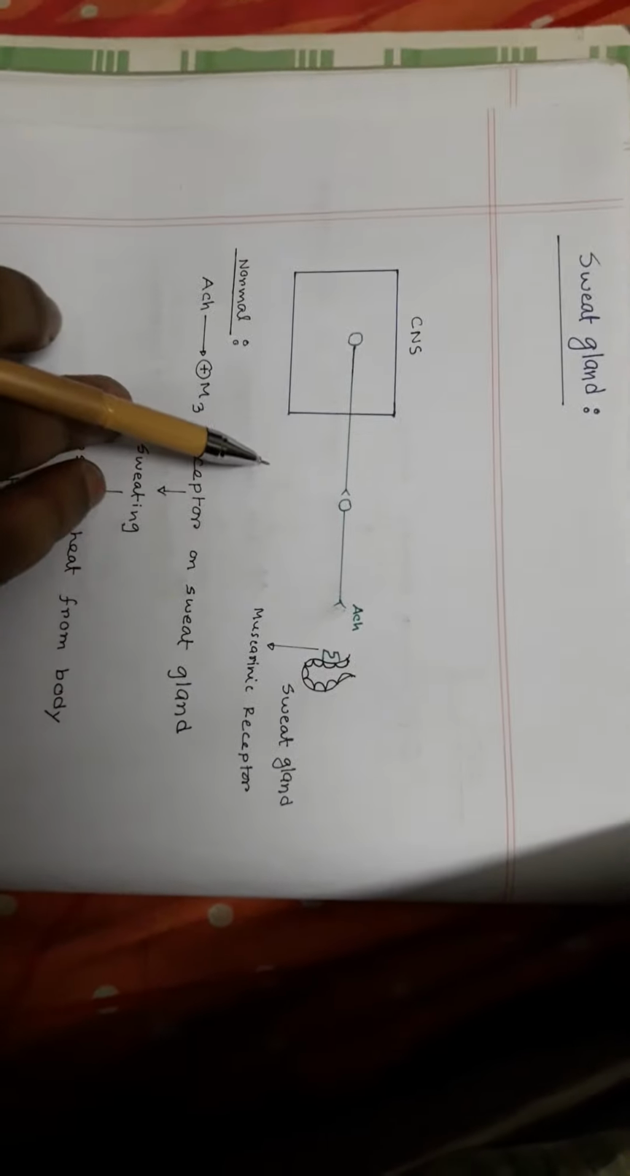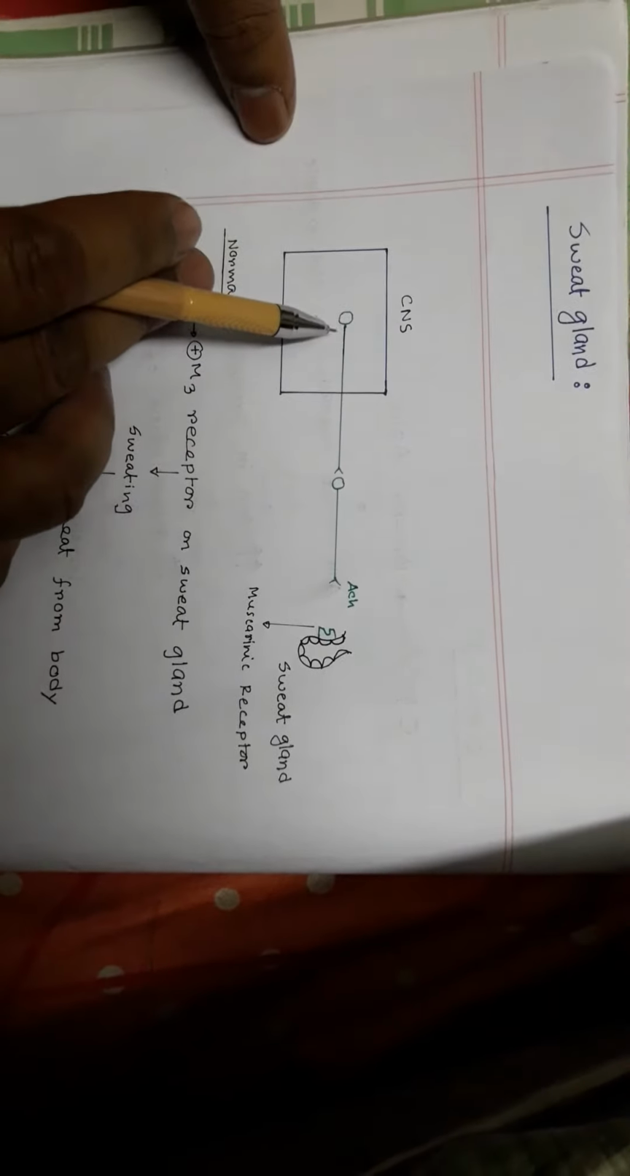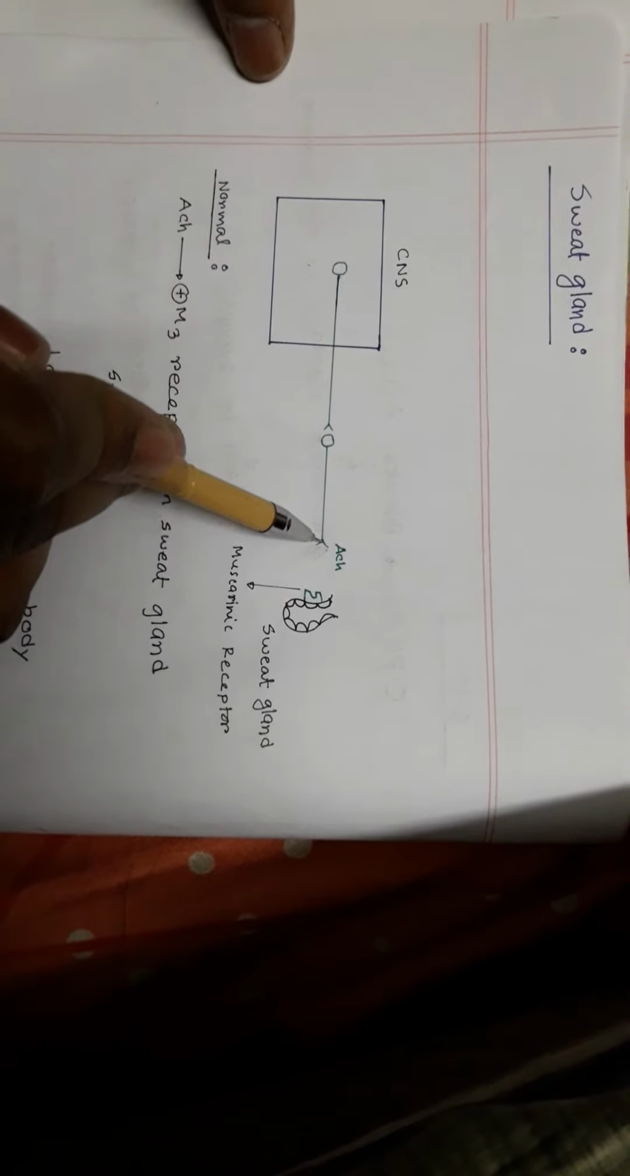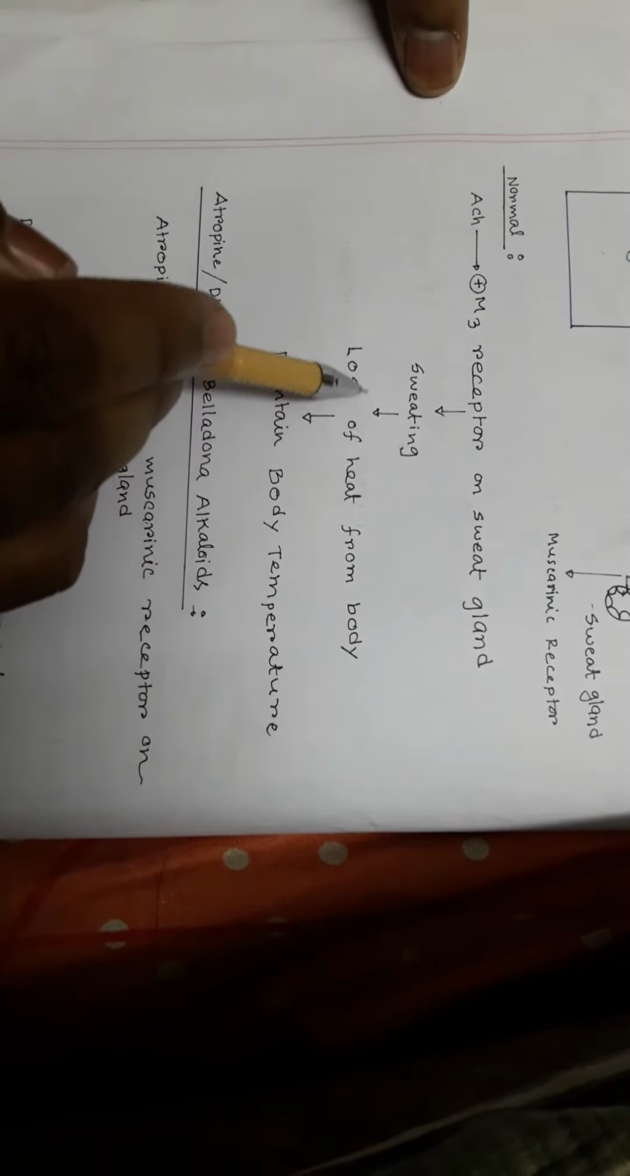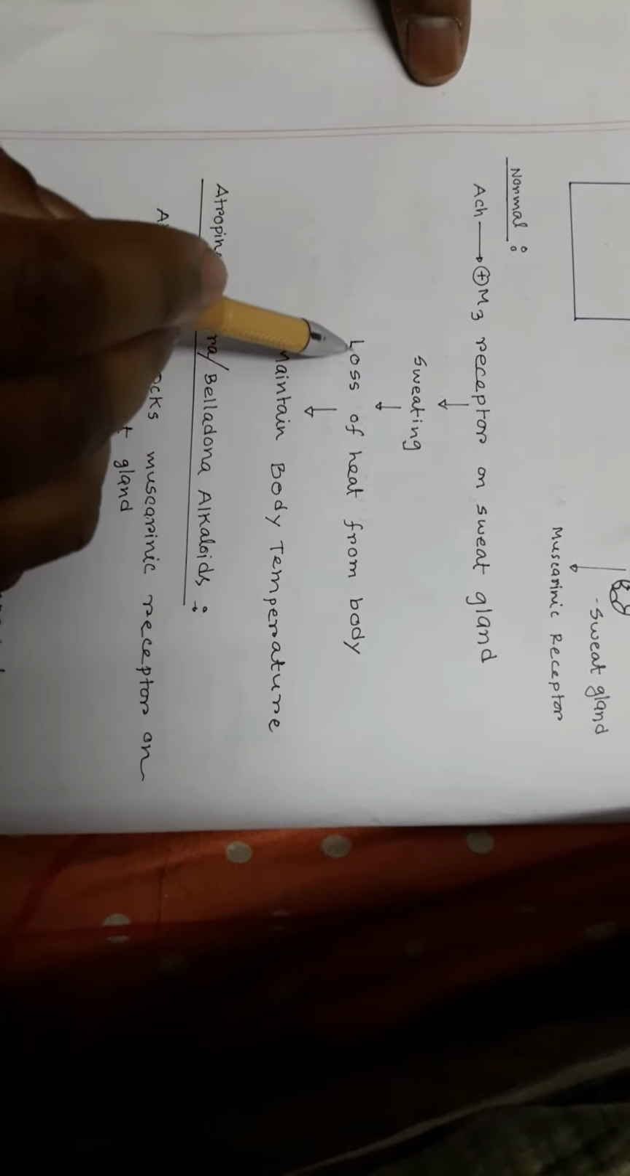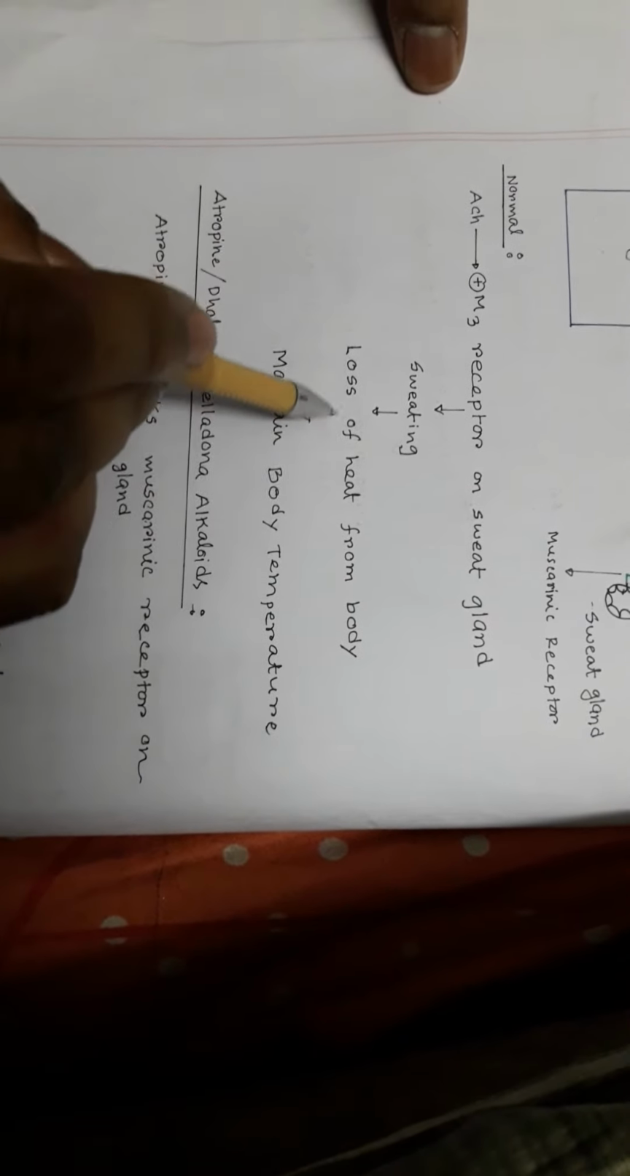Let's see what is the effect of acetylcholine on the sweat gland. This is basically representative of the sympathetic nervous system, though the neurotransmitter is acetylcholine. But again, in this nervous system there is a preganglionic neuron coming from the CNS, and this is a postganglionic neuron. The postganglionic neuron releases acetylcholine, and acetylcholine stimulates the muscarinic receptor on the sweat gland. When acetylcholine stimulates the muscarinic receptor in the sweat gland, this leads to sweating. And what is the motive of sweating? The motive of sweating is that by sweating you lose heat from the body.